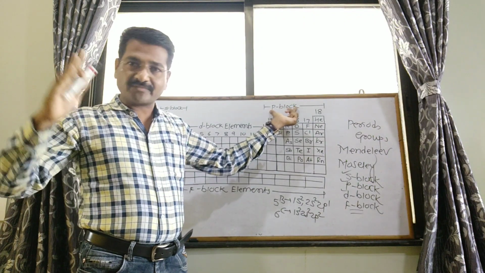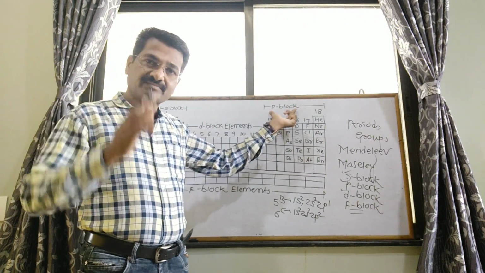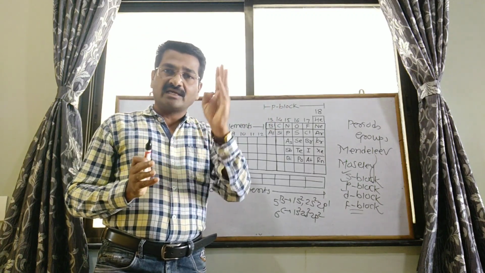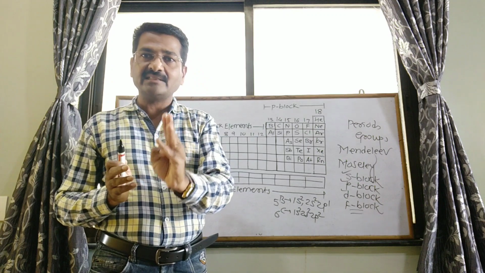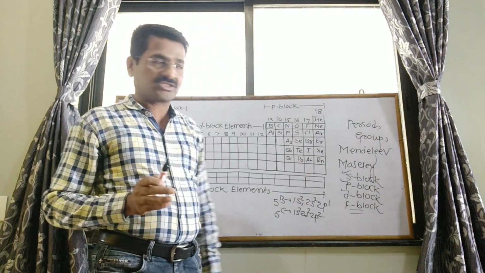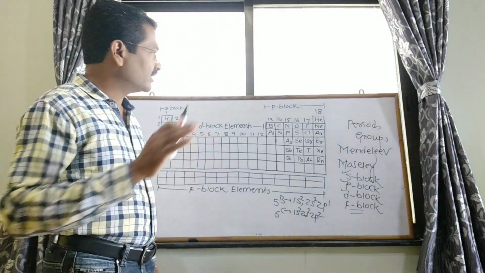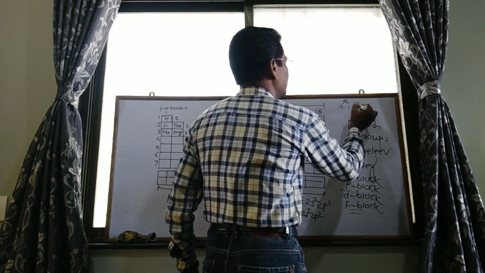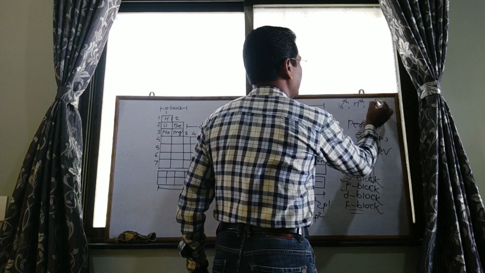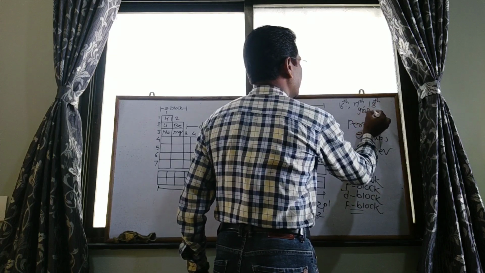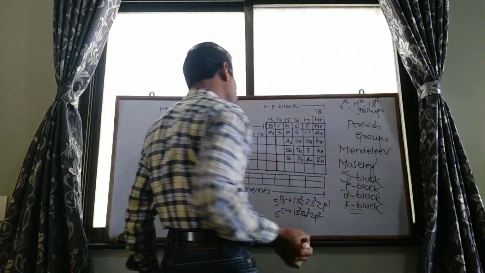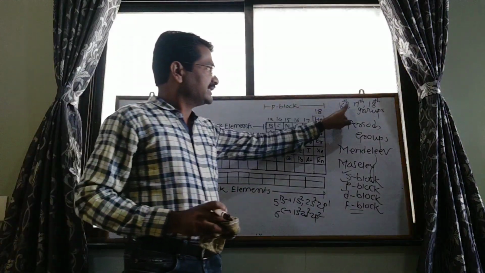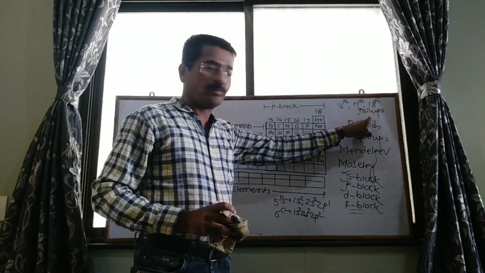For the purpose of 12th science, we have the chapter named the 16th, 17th and 18th group elements, not P block.